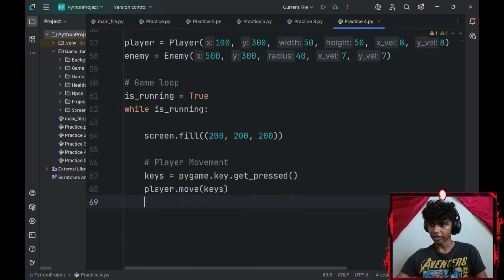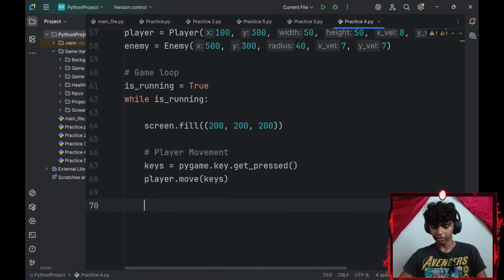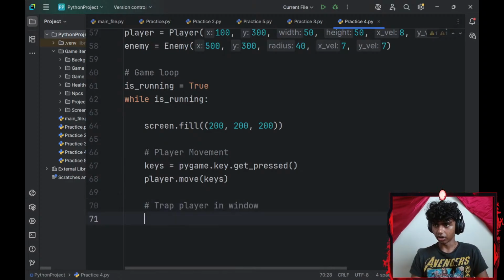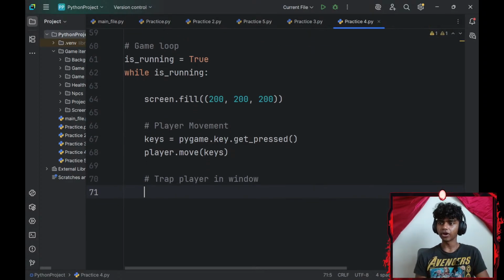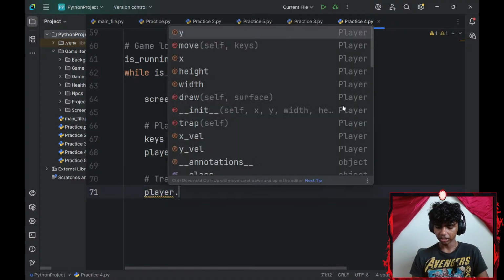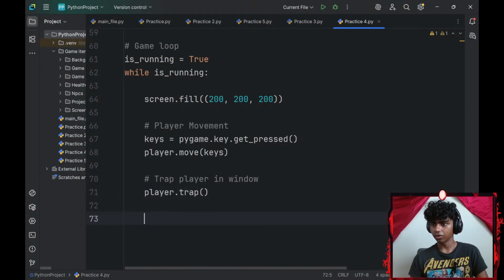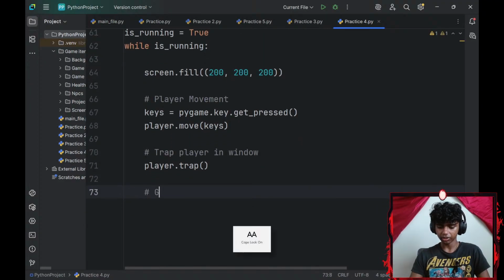Perfect. And then next up, let me go with player in window. Alright, so to trap my player in window, let me go ahead and go with my player dot trap method. This is going to trap my player in window. And then move player, trap player. Okay, now let me go with graphics.